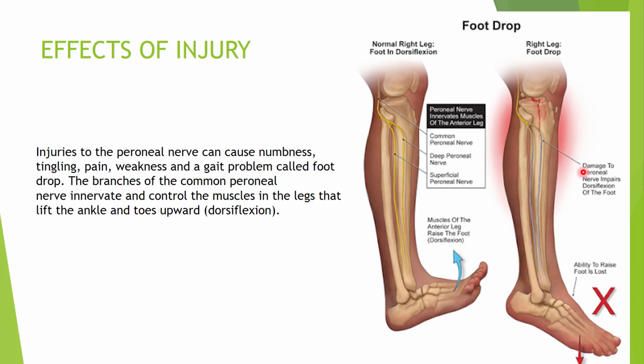The branches of the common peroneal nerve, which are the deep peroneal nerve and the superficial peroneal nerve, will supply the anterior compartment of the leg and the lateral compartment of the leg respectively. The branches of the common peroneal nerve innervate and control the muscles in the leg that lift the ankle. See here, these muscles are lifting the ankle and they are pushing the toes upward. This is called dorsiflexion.